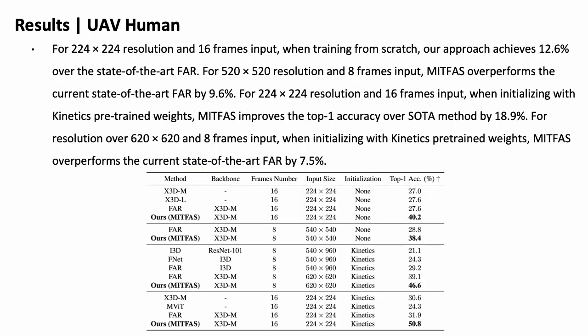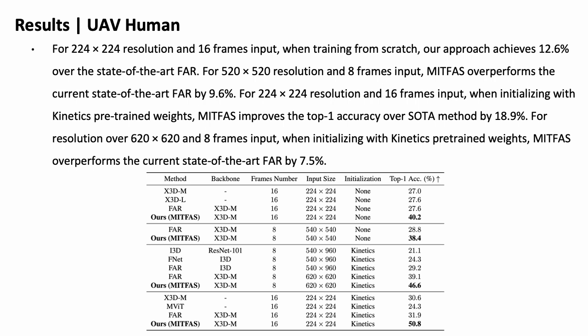Here we show some results on different kinds of benchmarks. For results on UAV-Human, given 224 by 224 resolution and 16 frames input, when training from scratch, our approach achieves a 16.2% improvement over the baseline X3D medium and 12.6% over the current state-of-the-art FAR for 520 by 520 resolution and 8 frames input.